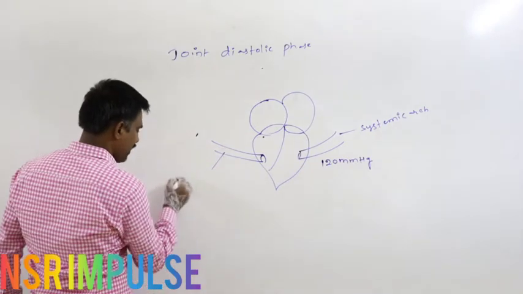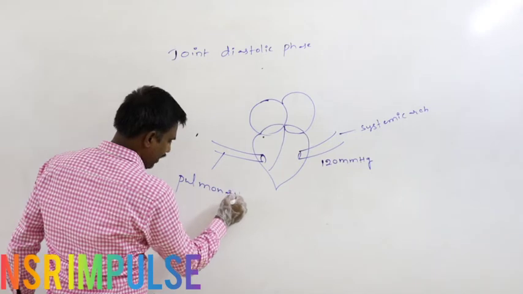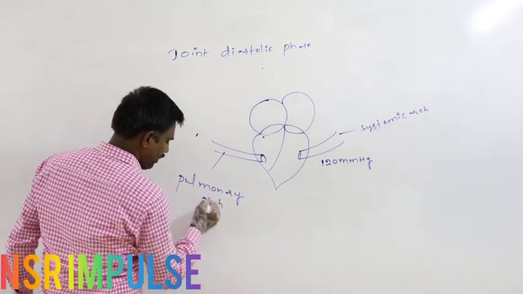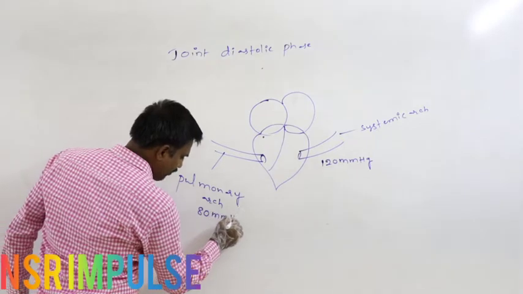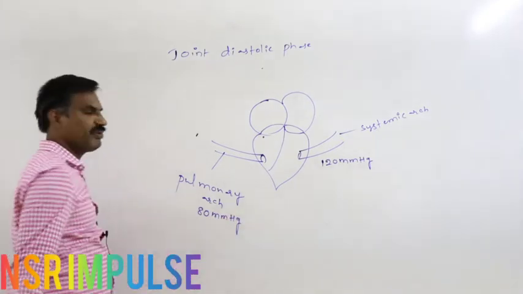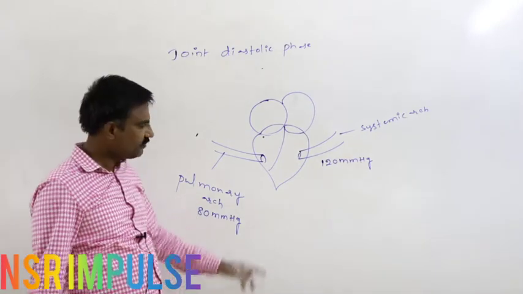This is said to be the pulmonary arch, where about 80 to 90 mmHg blood pressure is present in pulmonary arch.